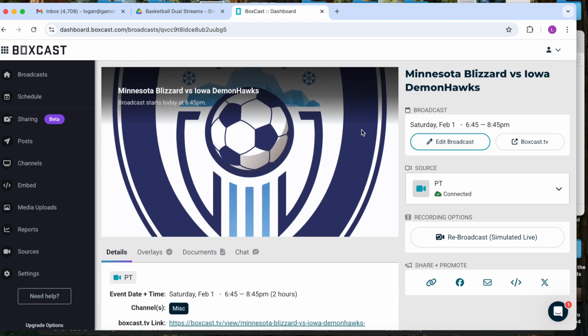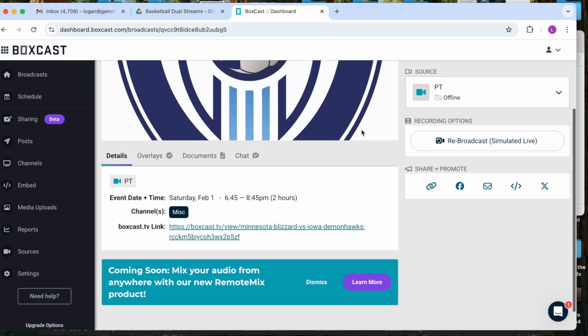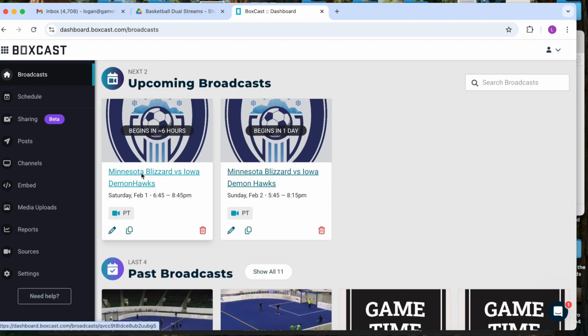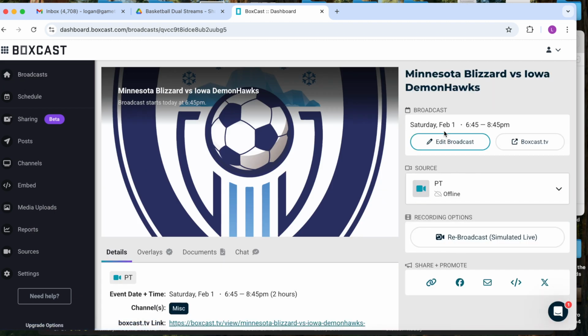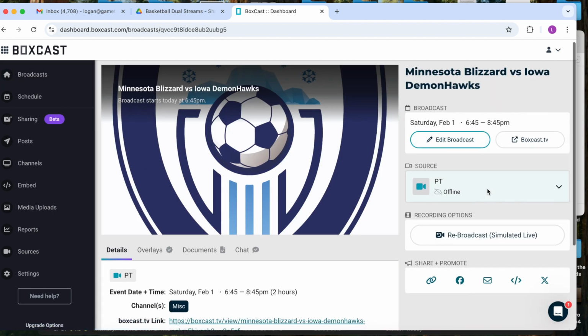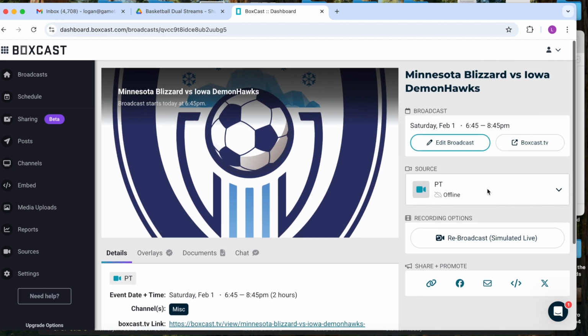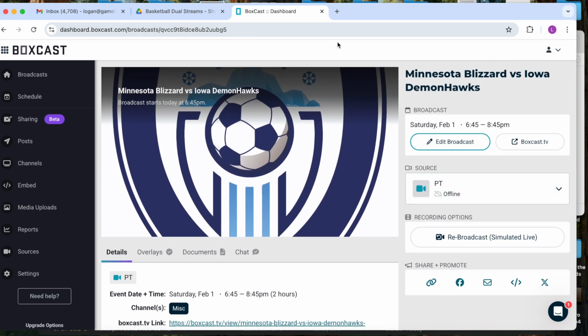And then the last step you want to do when you're here is you can't see it right now because it's not technically live, but you'll want to go in here and it'll say end broadcast or something like that, and then you'll be off. So that's really all there is to it. It's not overly difficult. I just wanted to show you that extra step with BoxCast.